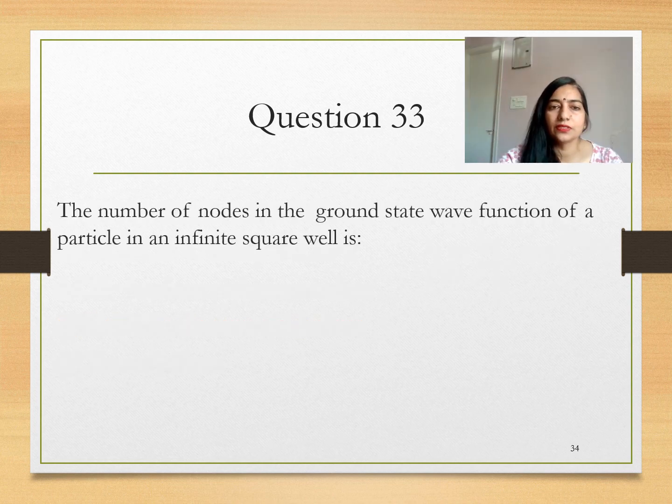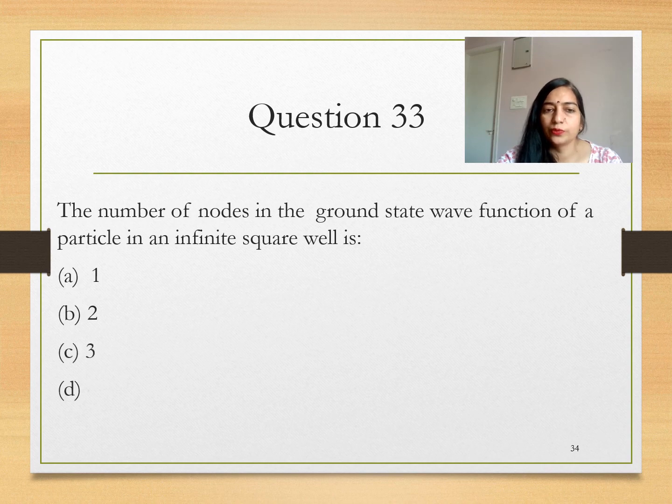Question 33: the number of nodes in the ground state wave function of a particle in an infinite square well is 1, 2, 3, or 4. So option 2 is correct, that is option B, because in the ground state we have only one peak, like this. So we have two node points.